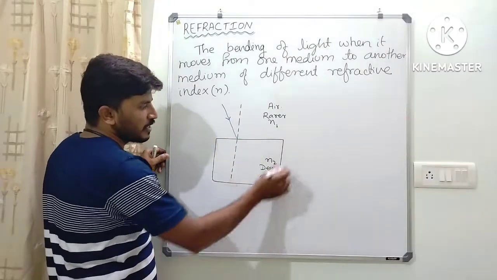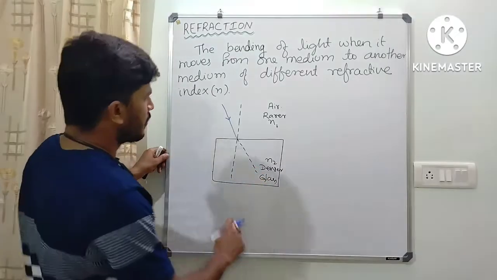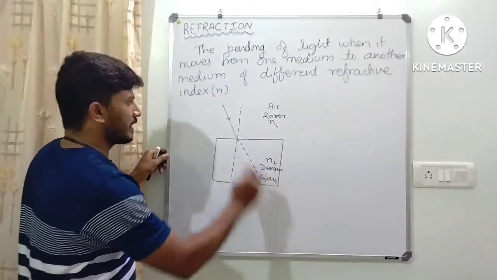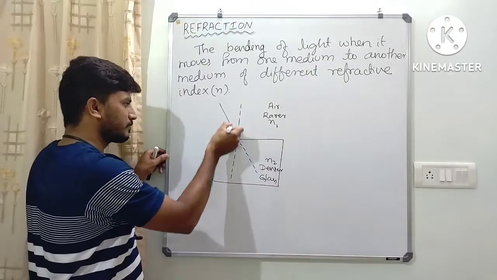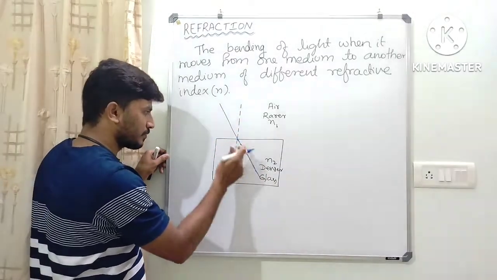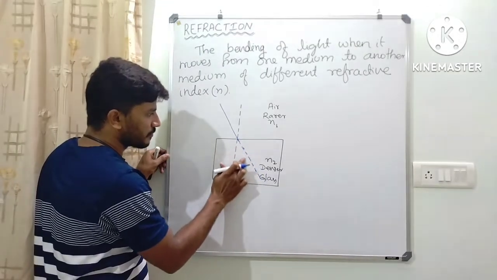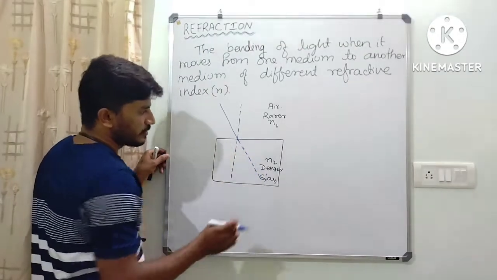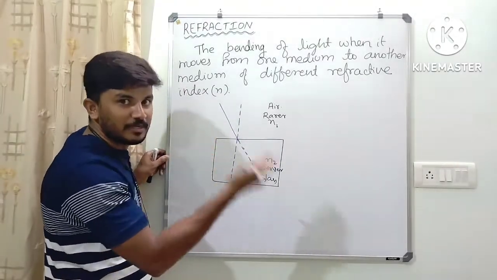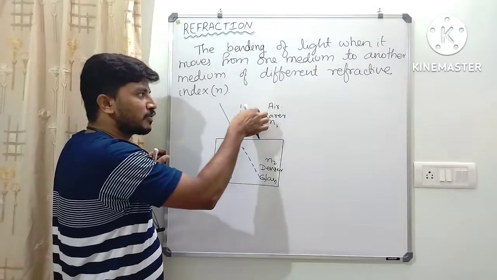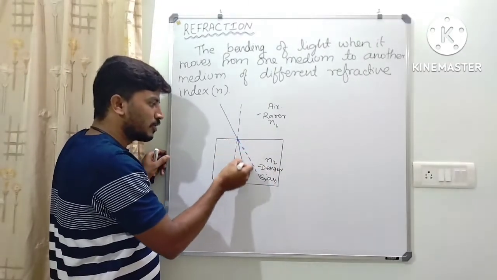Actually, in the absence of this glass, light would have moved in this direction. Okay, so it would have moved in the straight direction. If I write a straight line, so actually light would have moved in this particular direction. But because of different refractive index, light bends. Here, light is moving from rarer medium to denser medium, so it bends towards the normal.